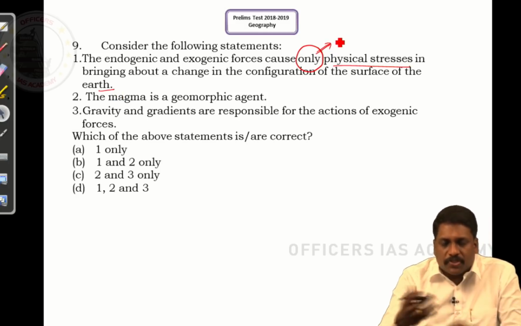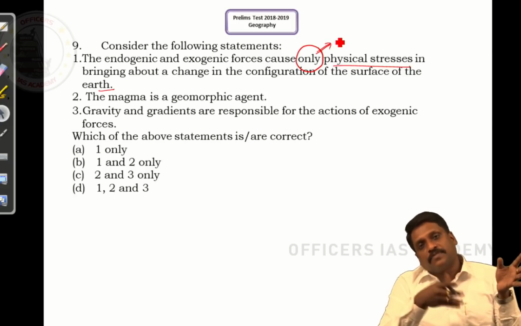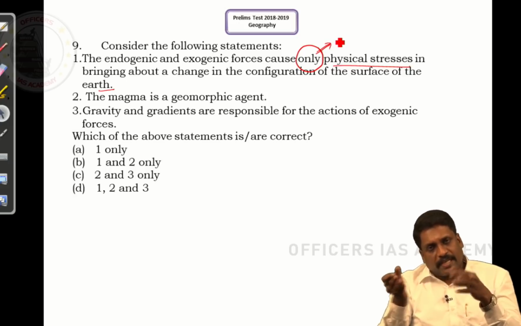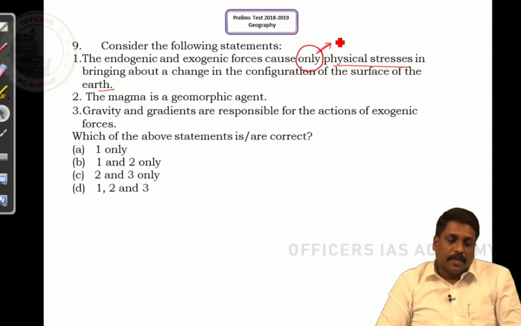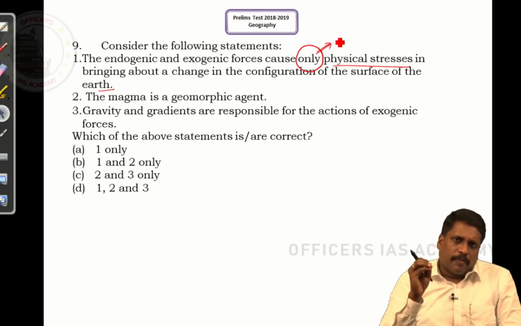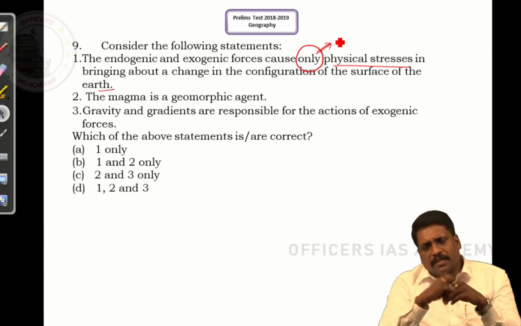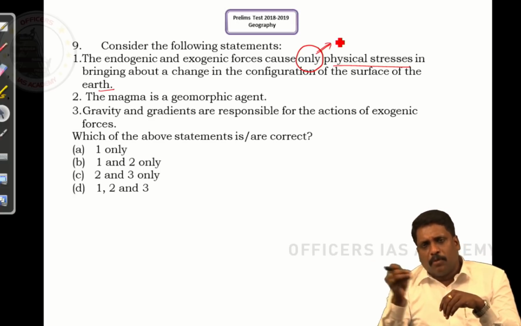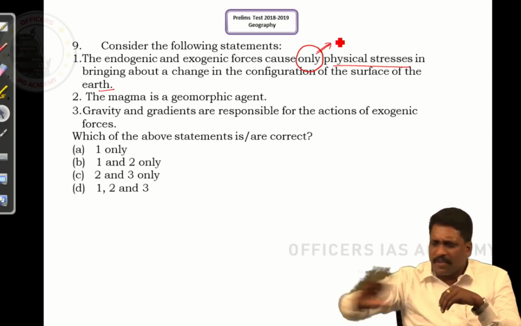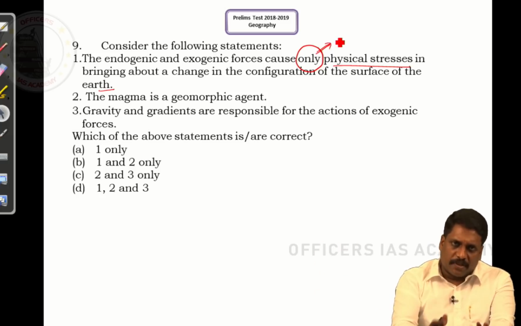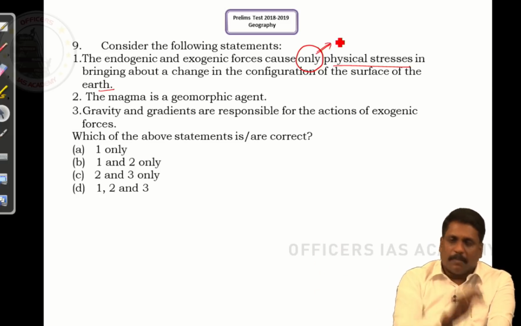Now, when I talk about stress, there are different types of stress. It can be physical or it can be chemical. One thing I know, a word like only normally does not belong to geography. As a layman, seeing this word only, I can mark it as wrong.